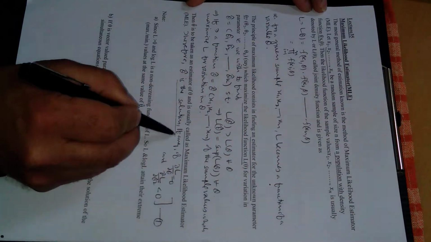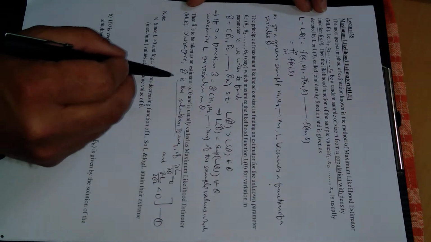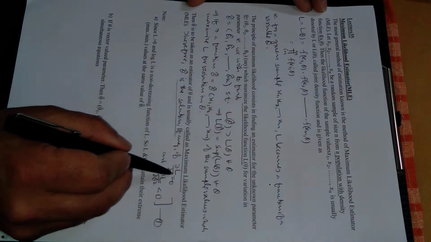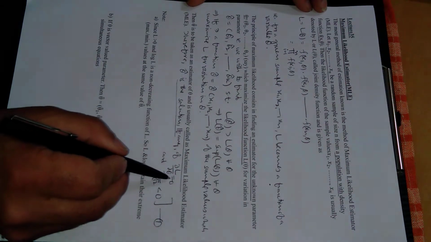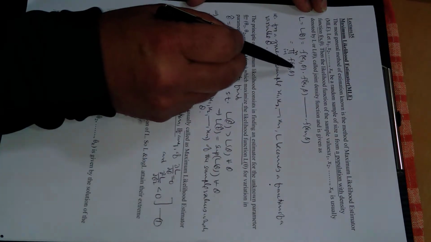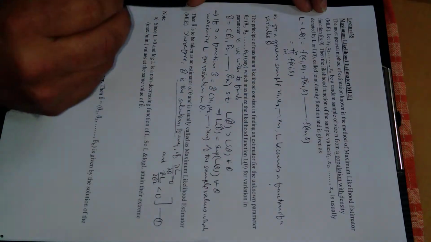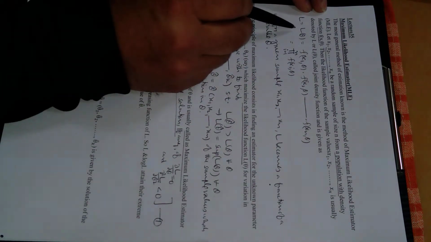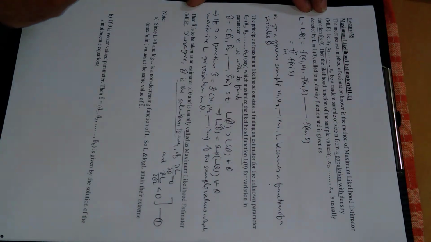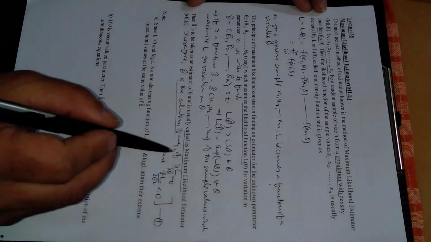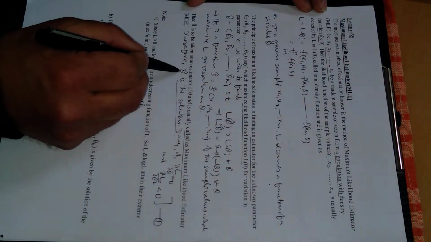You can see here, if theta cap exists, it will be a solution of this partial differential equation, the partial derivative of L with respect to theta. Once you find the likelihood function, there are n plus 1 variables: x1, x2, xn, and one more variable, theta. When you differentiate partially with respect to theta, x1, x2, xn will be constant, and on solving this equation we will get a solution, which we denote by theta cap.